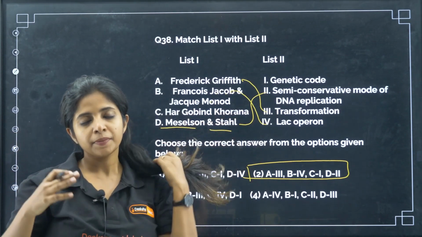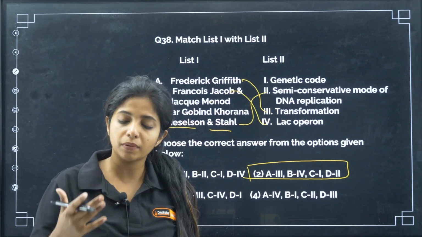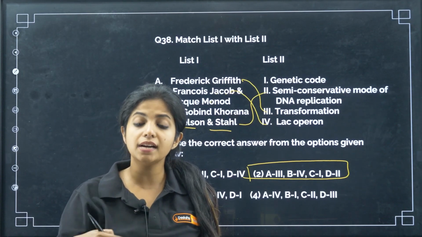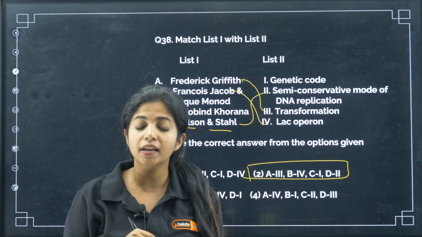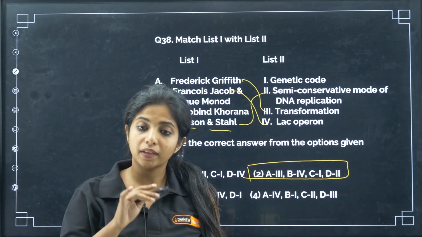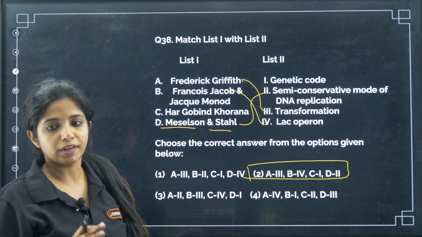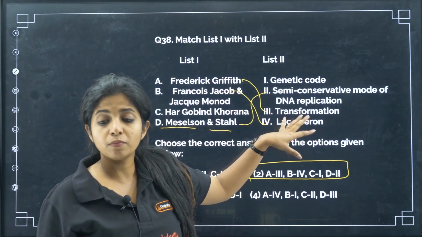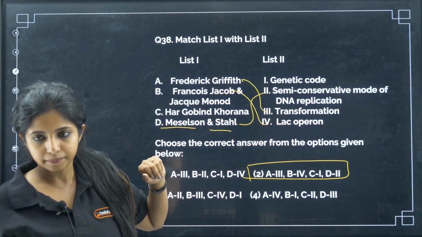He was not able to tell. It was Avery, MacLeod and McCarty who came and said that DNA is the transforming principle. But that also was not recognized until Hershey and Martha Chase came and did their experiment, and that's how it was proved that DNA is the genetic material. So Frederick Griffith gave the transformation principle experiment.